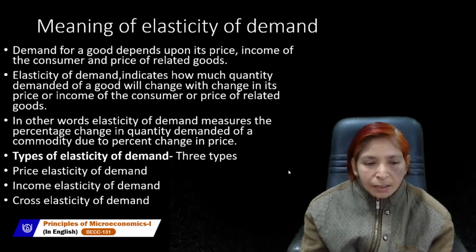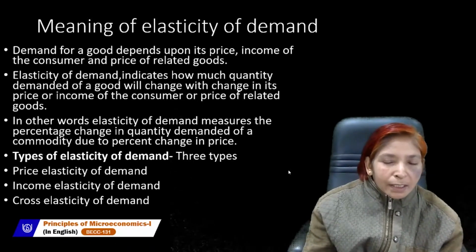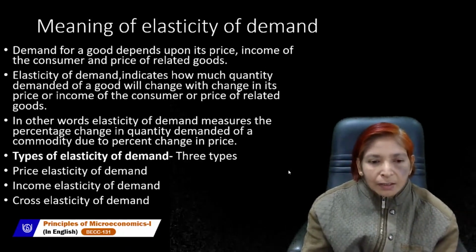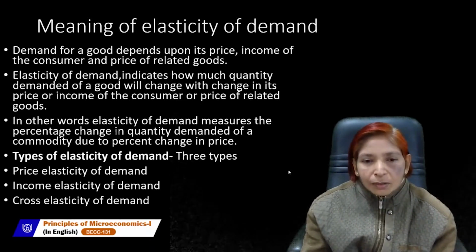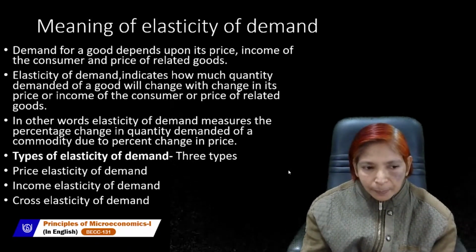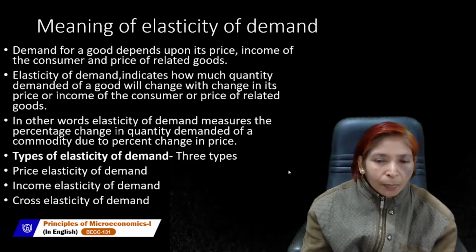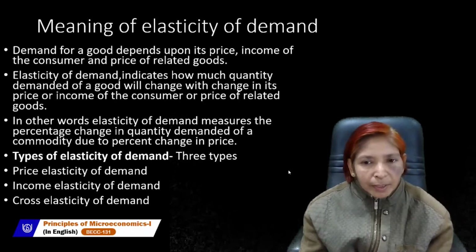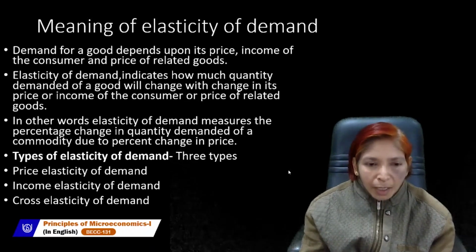And cross elasticity of demand means when the price is related with complementary goods and substitute goods. If the price of tea increases, then demand for coffee will also increase. When we discuss how price of related goods affects the demand for substitute goods and complementary goods, then it is called cross elasticity of demand.